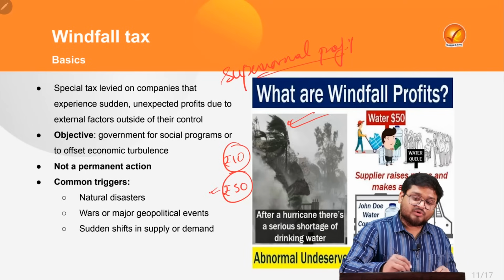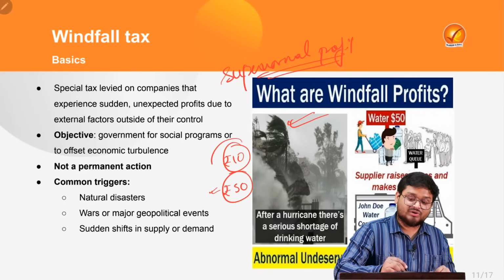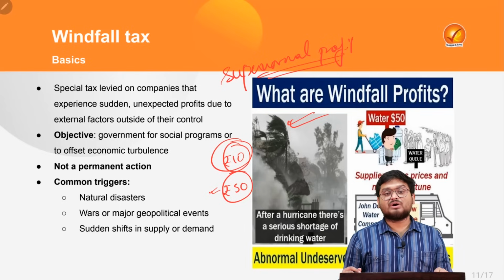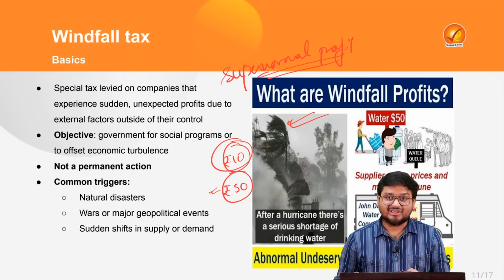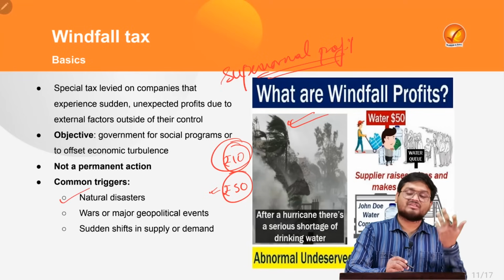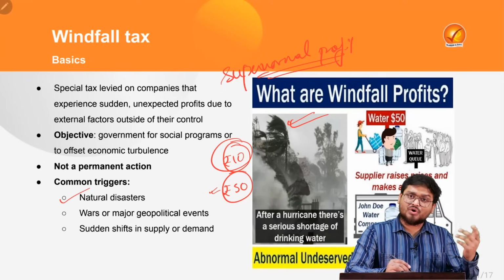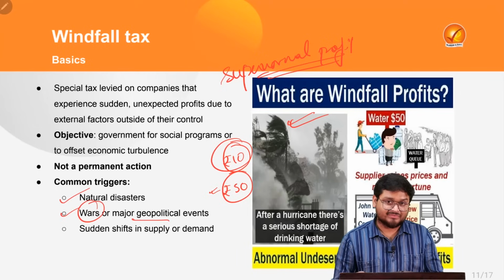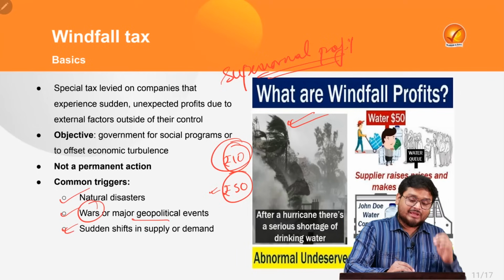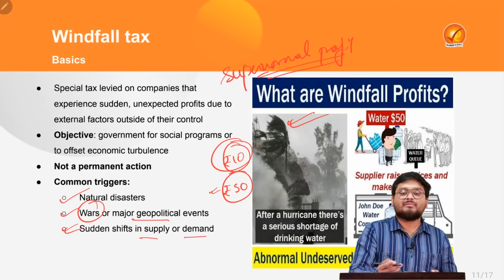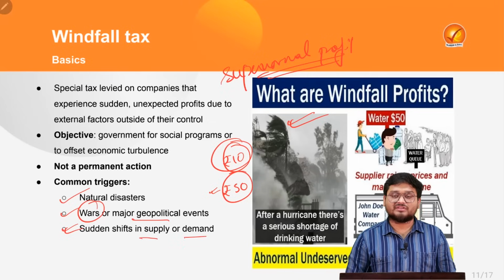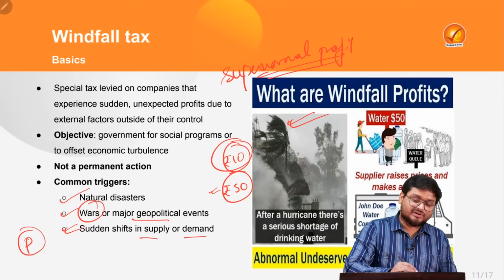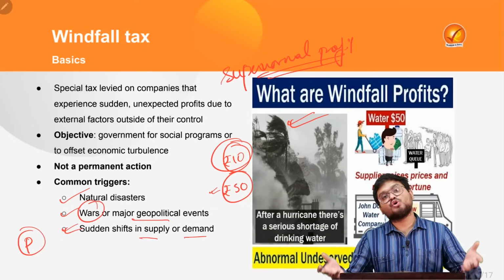So whatever the profit that he would have made by selling only at 10 rupees, he is now making more. Why? Because now you have some different conditions in your world. For example, a natural disaster has struck, right? Or for example, wars are taking place, major geopolitical events are taking place, right? Or for example, say there are sudden shifts in supply or demand. So there can be some instances where sometimes some producers are making more profit all of a sudden.